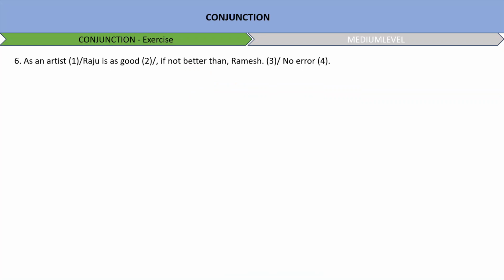As an artist, Raju is as good, if not better than Ramesh. Where does the error lie now in this sentence? You see, the complete form is as plus positive degree adjective plus as, but here we have good, better, both. So we'll add as before and after them only. As an artist, Raju is as good as, if not better than, Ramesh, and then whatever follows follows. But we have to close and open and close the positive degree if we are using as.